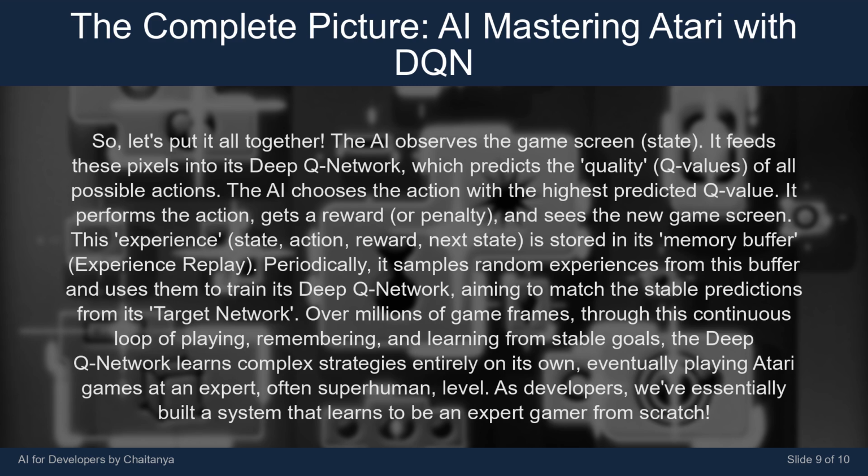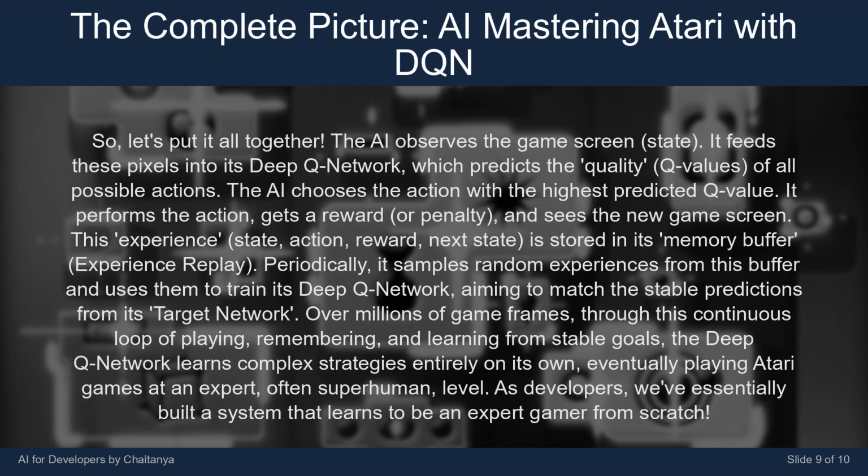This experience, state, action, reward, next state, is stored in its memory buffer. Experience replay. Periodically, it samples random experiences from this buffer and uses them to train its deep Q network, aiming to match the stable predictions from its target network over millions of game frames.